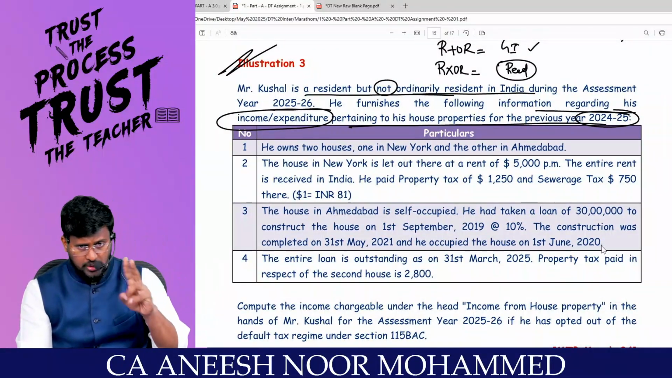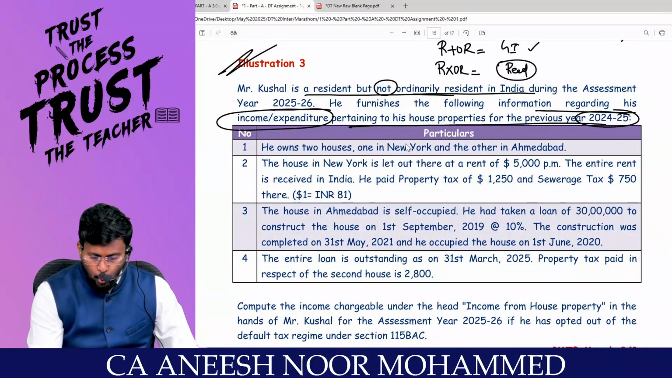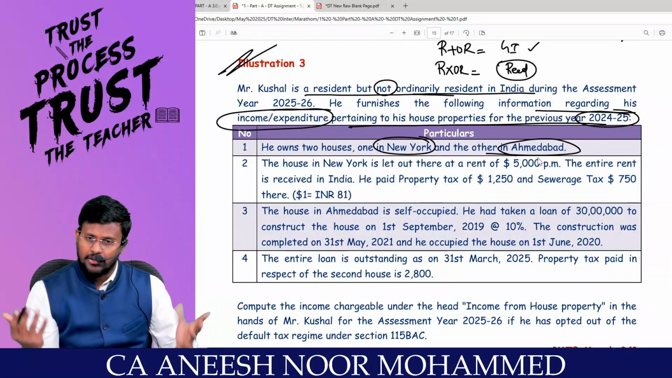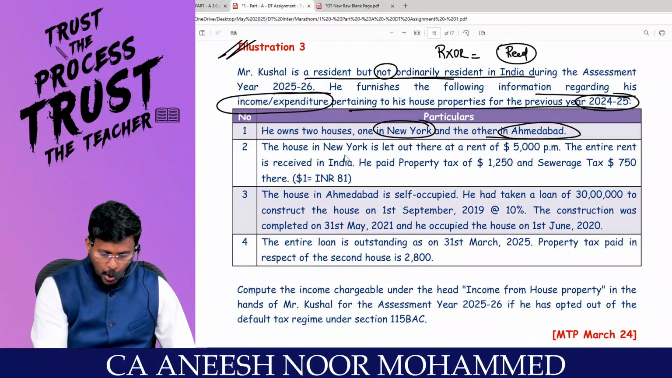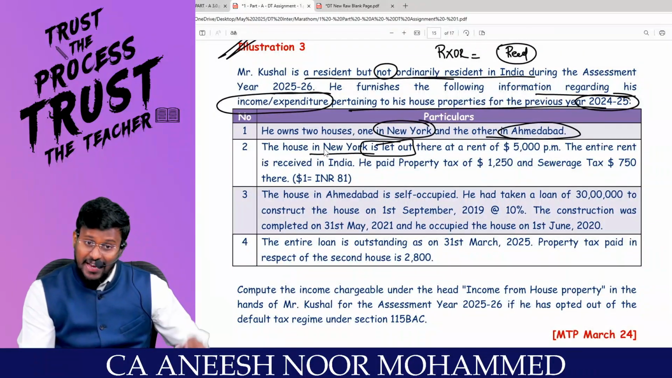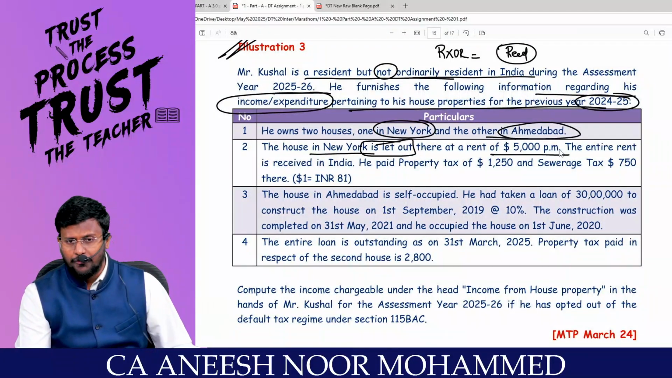He owns 2 houses, no problem. 2 is allowed. One in New York and other in Ahmedabad. No issue at all. House in New York is let out there and rent of $5,000 per month.